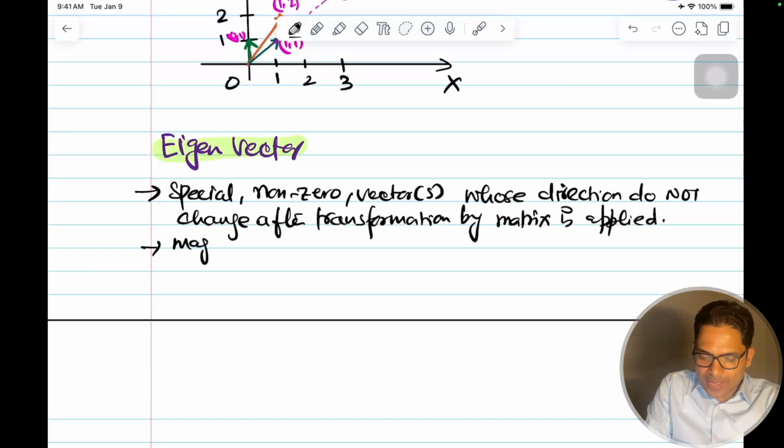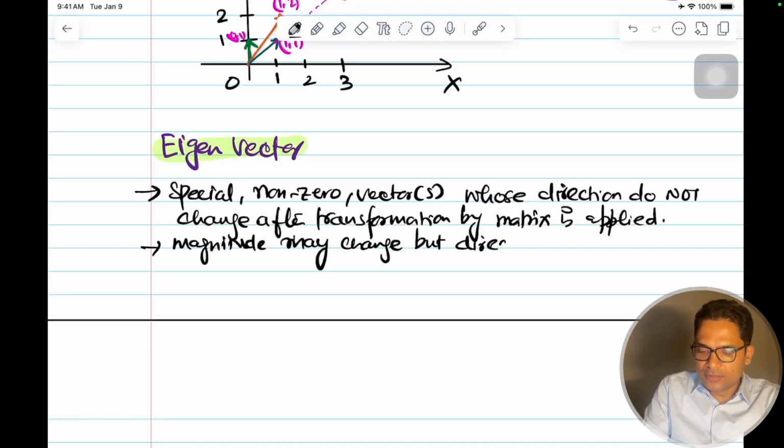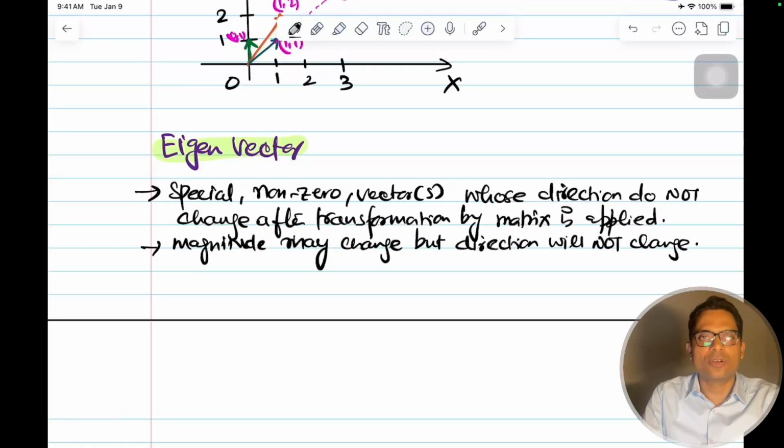So magnitude may change, it can change once also, right? So magnitude may change, but direction will not change. So these are the characteristic vectors of the matrix.